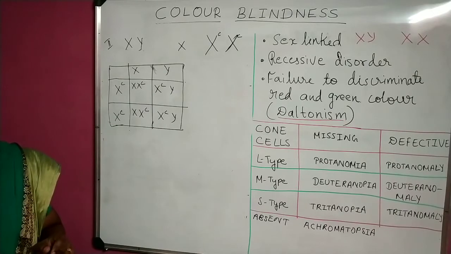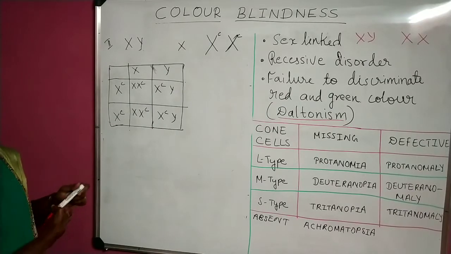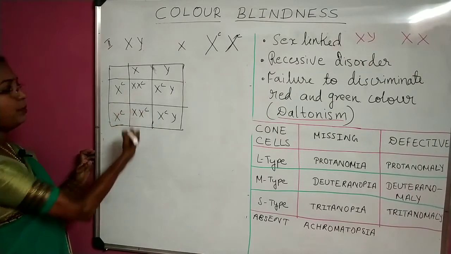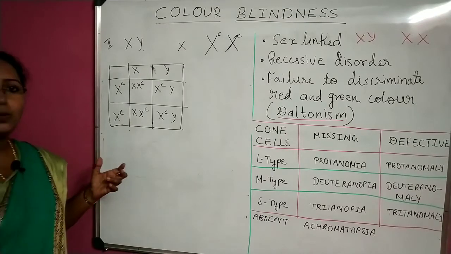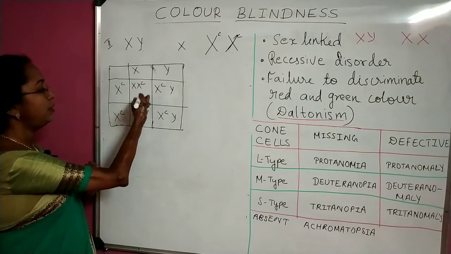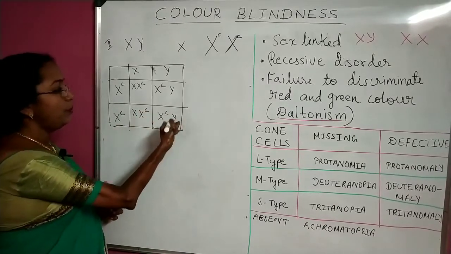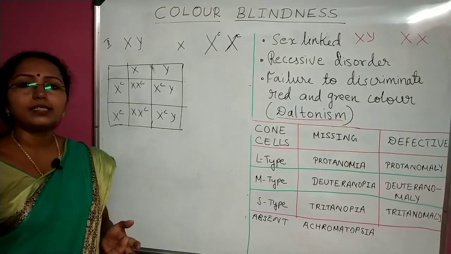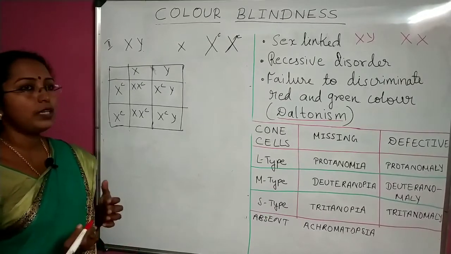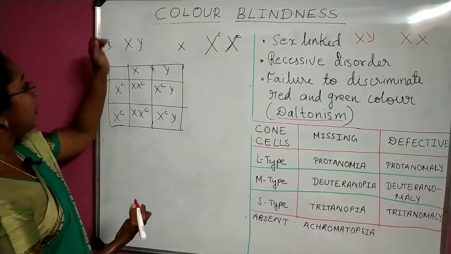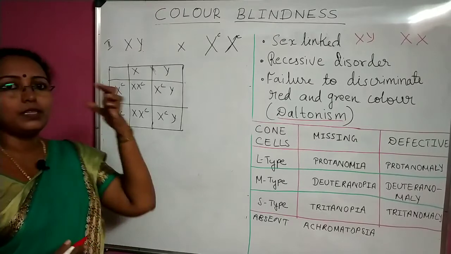So now what is the result here? This is female. Is the female colorblind? No. The female is normal. Here also the female is normal. But what about the male child? The male child is colorblind. Why? Because the male child gets only the Y chromosome from the father.